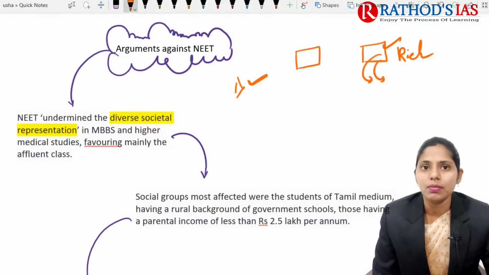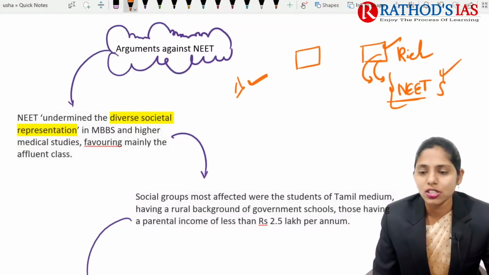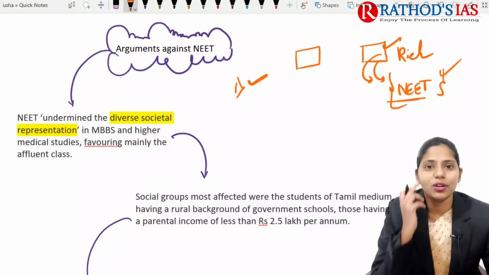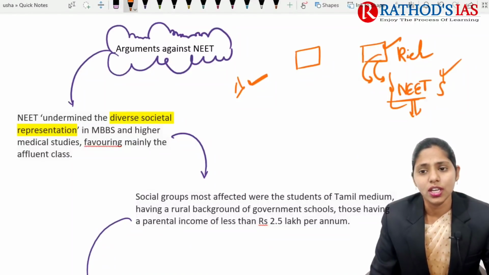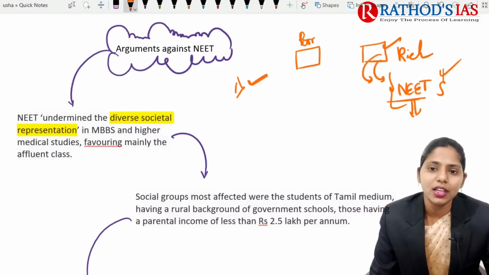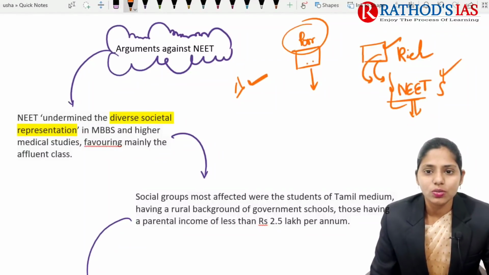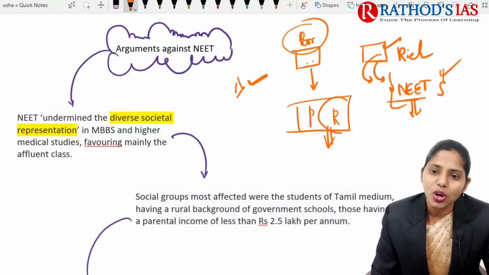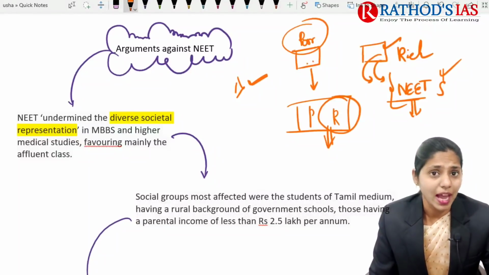The rich family can afford a coaching center, right? This NEET examination needs coaching, because it is a very tough examination. I also attempted this examination, so I know the standards of NEET. To crack NEET, we need coaching. But a poor family cannot afford it. So students coming from poor families cannot afford coaching. Whenever poor and rich students write the same examination, the rich already have coaching, and they have a better understanding of concepts and of how questions will be asked in NEET.